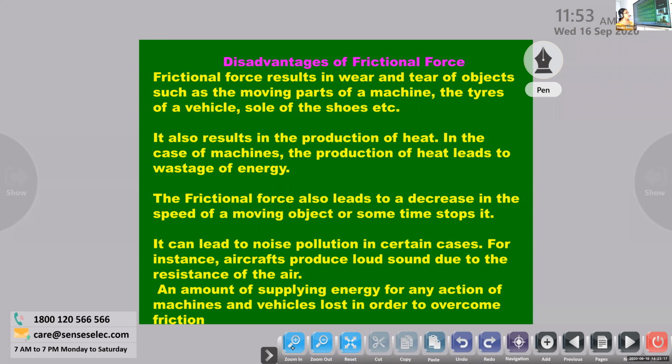Clear? Okay. So next, Asin, can you read the second disadvantage of frictional force? It also results in the production of heat in the case of machines. Okay, Asin, that's enough. So what is the production of heat?